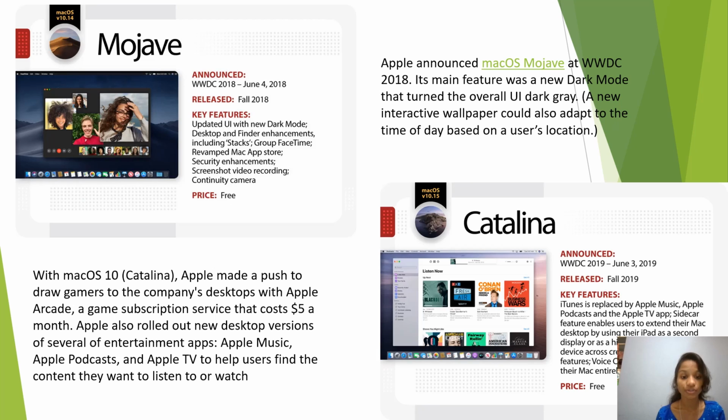Apple also rolled out new desktop versions for several entertainment apps, Apple Music, Apple Podcasts, Apple TV, to help users find the content they want to listen to or watch. These are the features added in Catalina, so they can listen to music, podcasts, TV, everything.